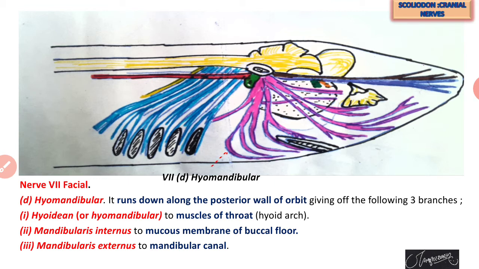It runs along the posterior wall of the orbit and gives off 3 branches: hyoidean, which innervates the throat region, mandibularis internus and mandibularis externus. Mandibularis internus innervates the mucous membrane of the buccal floor, and mandibularis externus has a connection with the mandibular canal. We can see mandibularis internus and mandibularis externus here. These are the branches of the hyomandibular.